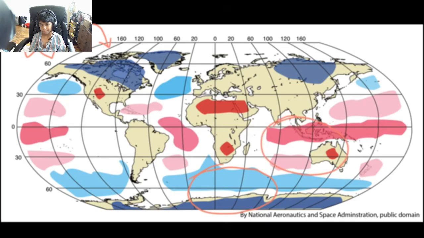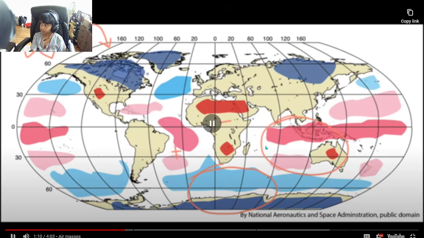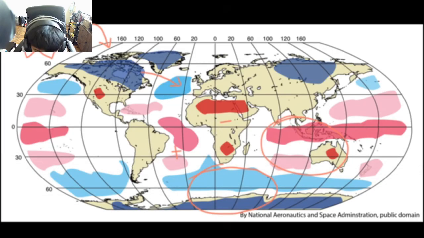The qualities of an air mass may also depend on where it forms. Air masses that form over land tend to have less humidity than those that form over an ocean. Air masses can even change characteristics as they move. For example, when a very cold and dry air mass moves over the ocean, it will likely pick up warmth and moisture, transforming it into a slightly warmer and more humid air mass.